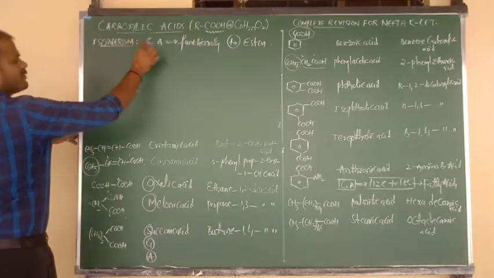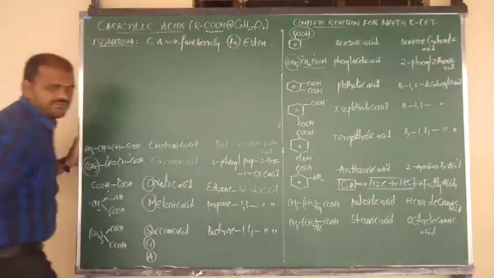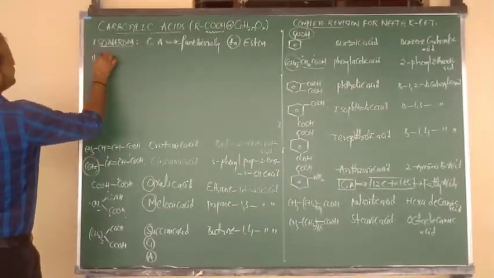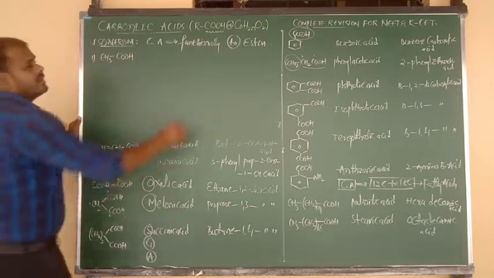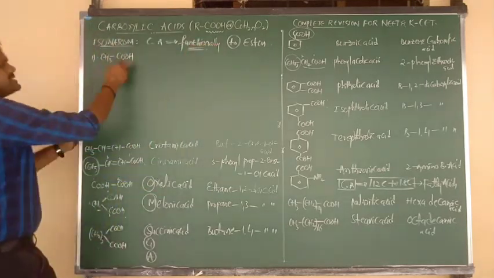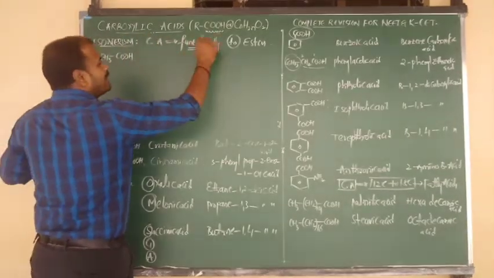I want to give you one formula of a carboxylic acid, and you write the functional isomer in ester form. Example: CH3 bonded to COOH, acetic acid, a carboxylic acid. For this acetic acid, what will be its ester functional isomer?